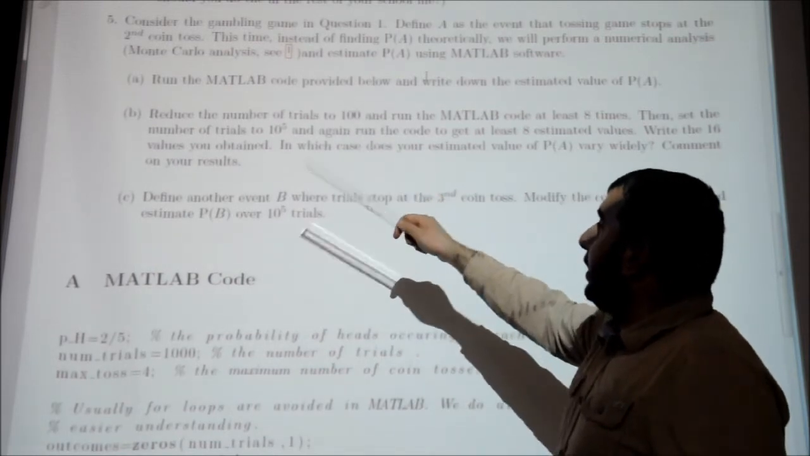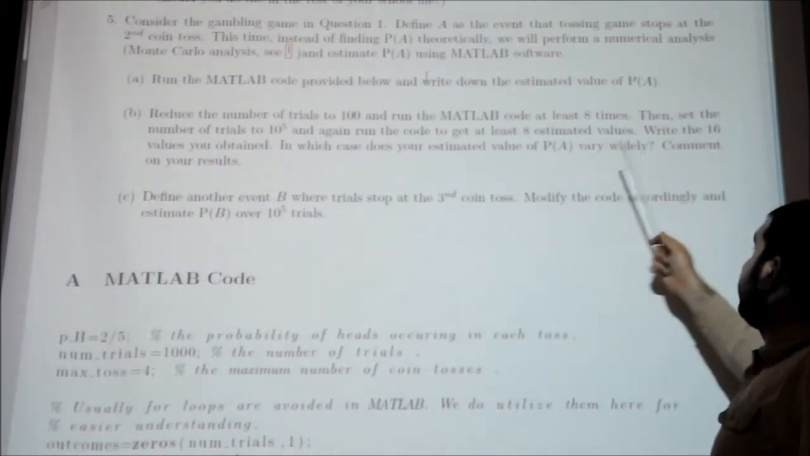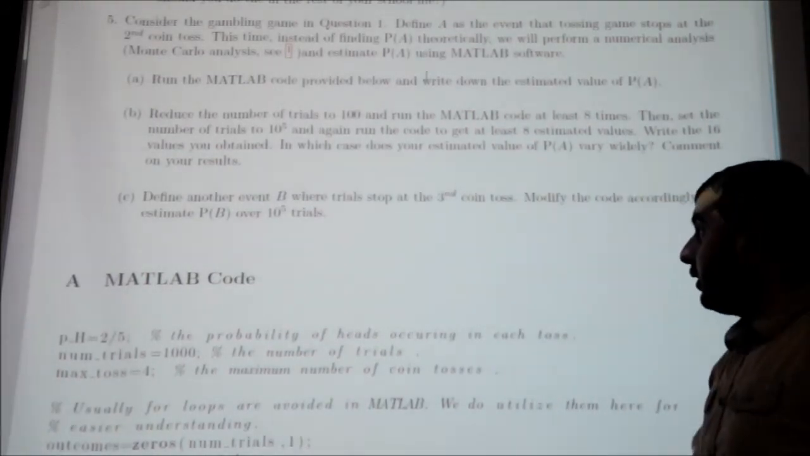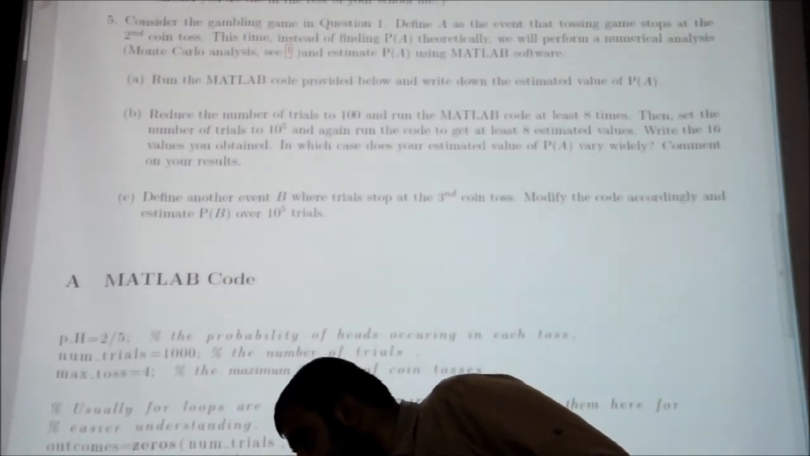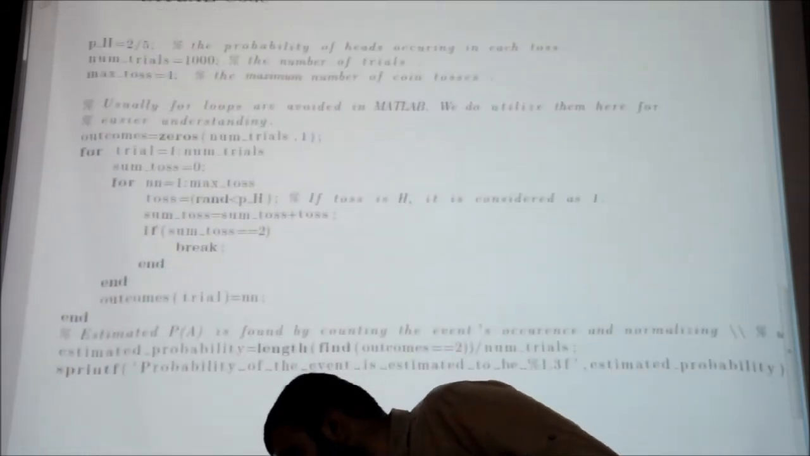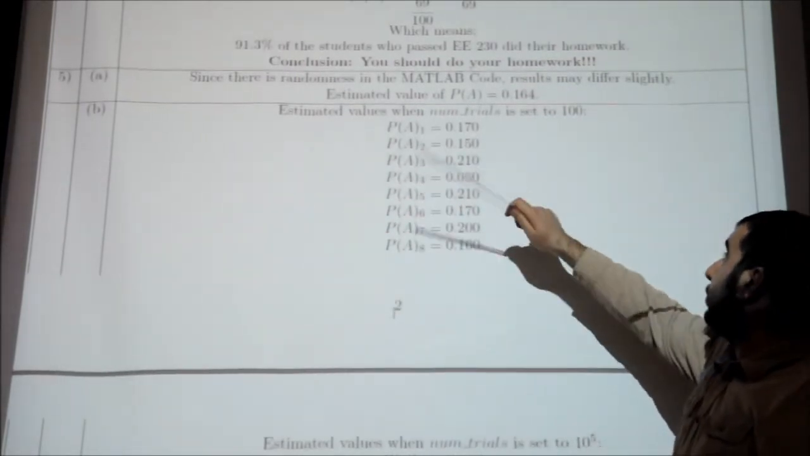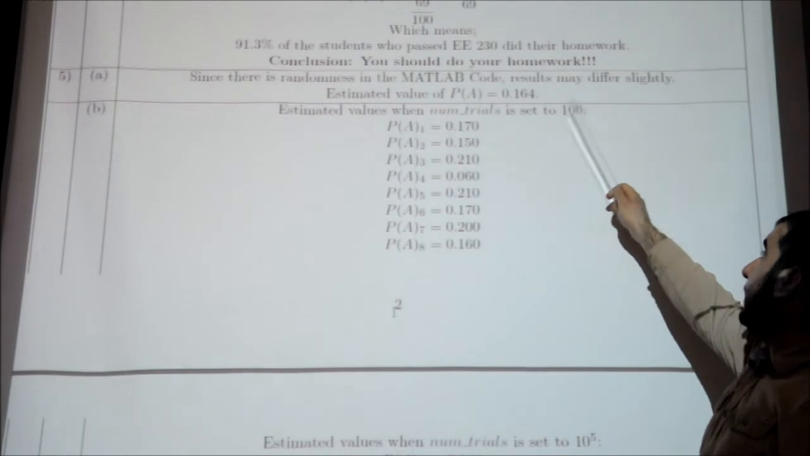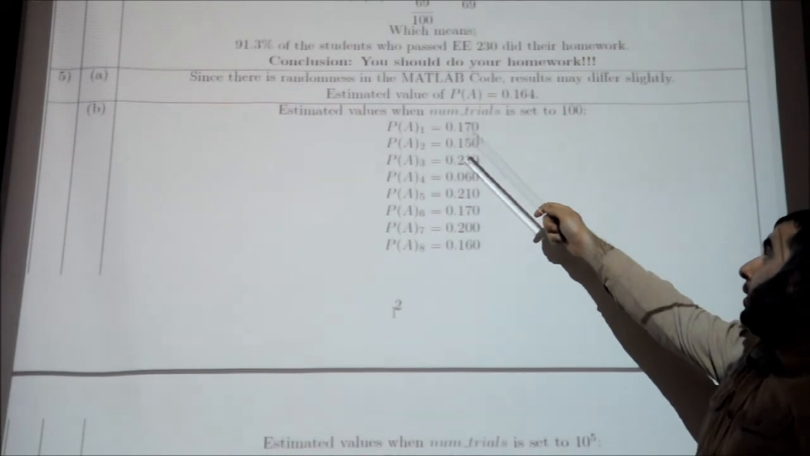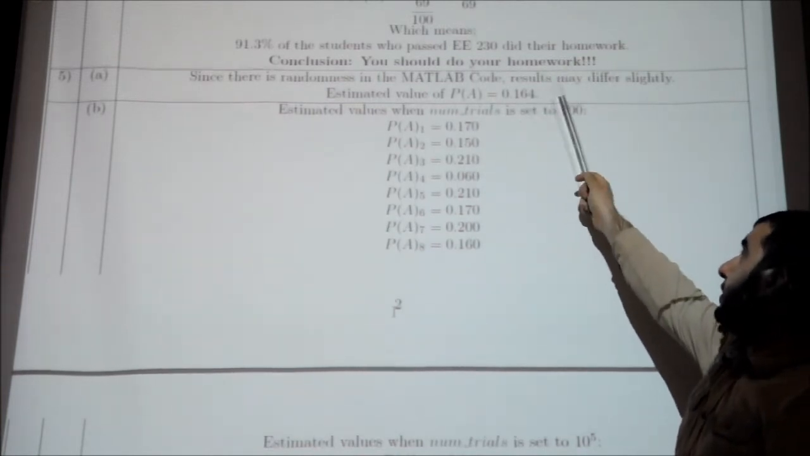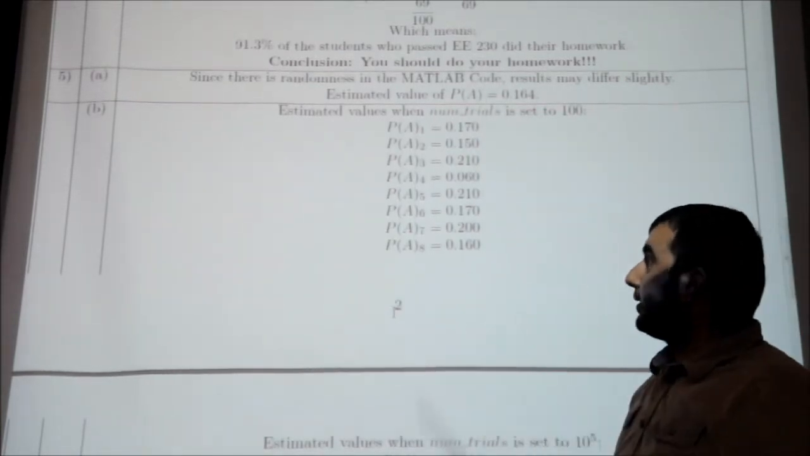In part A, it says to run the MATLAB code provided below and write down the estimated value of probability of A. That is the simple part. The only thing you should do is take the MATLAB code, run it, and see the final result. Since there is randomness in the MATLAB code, the results you find may differ slightly. And the answer we found in this question is 0.164 as probability of A. The question can be finished like that.